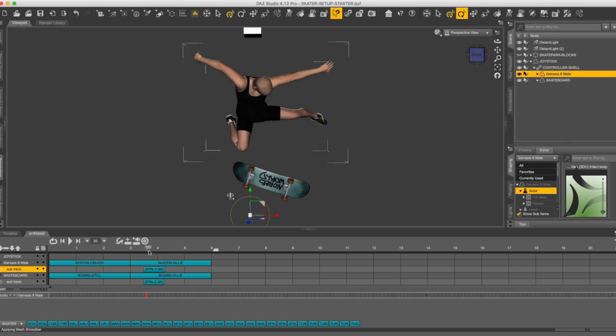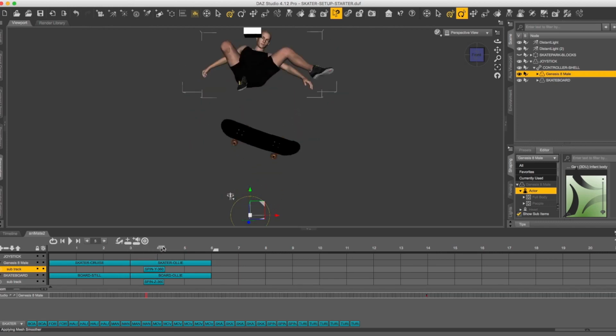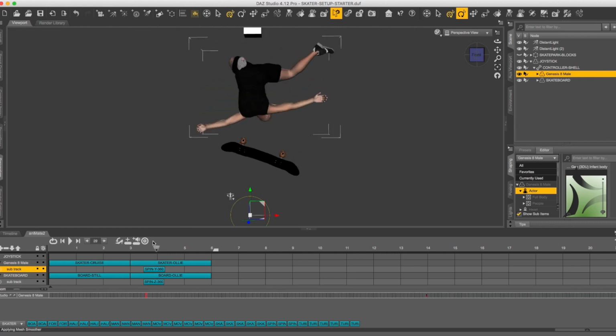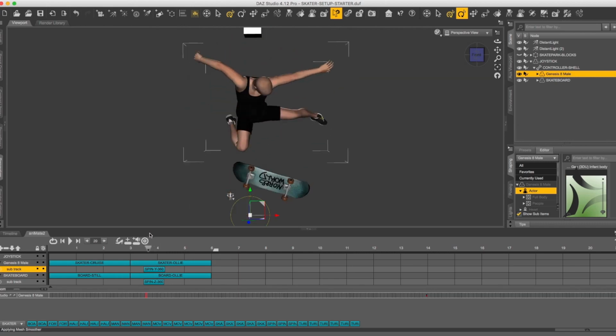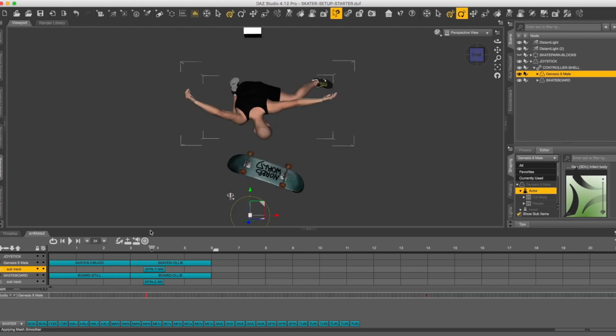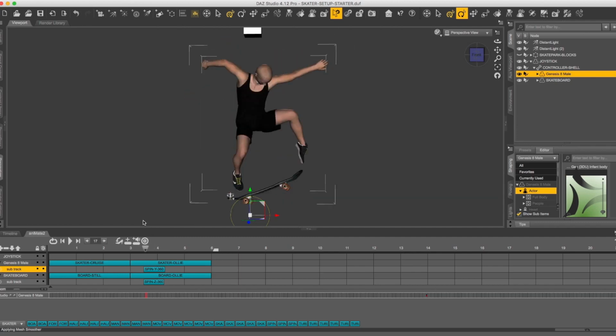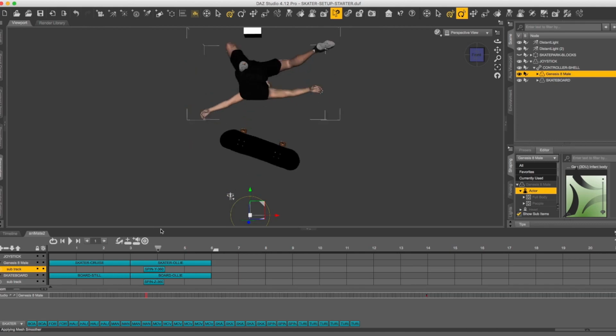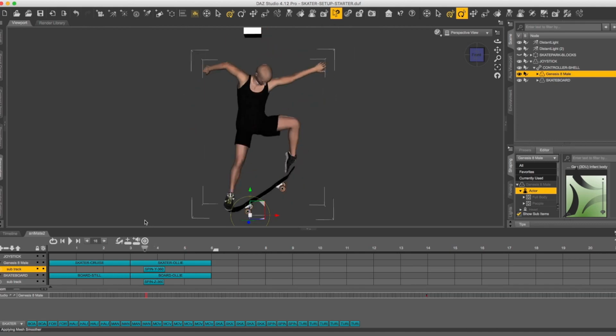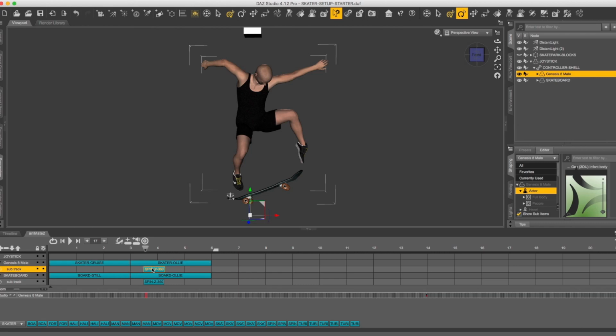Secondly, when we get to our tricks or any actual ANI blocks, this will apply to any ANI blocks, notice he's flipping forward, the board's flipping backward. All of the spins are only available in one direction because you can reverse the spin and make him go the other direction using the interface.